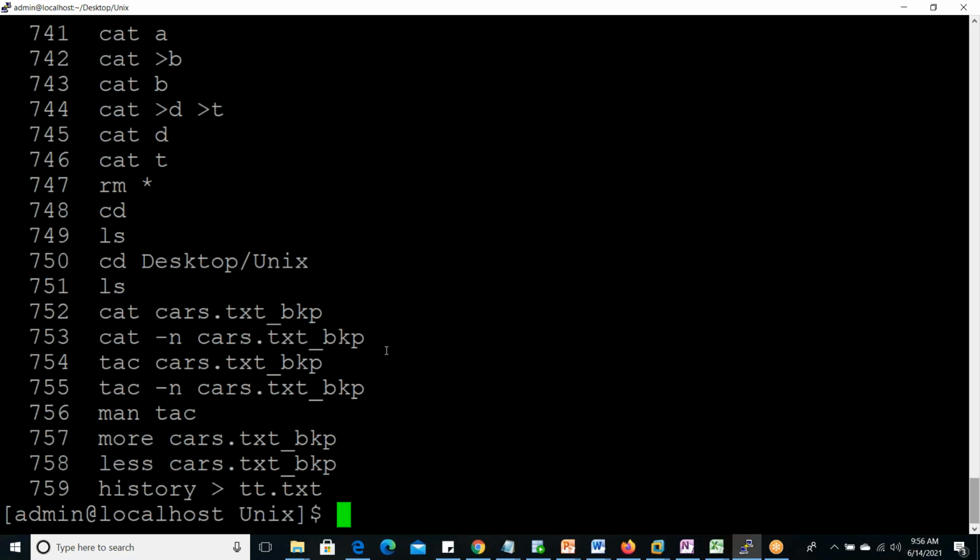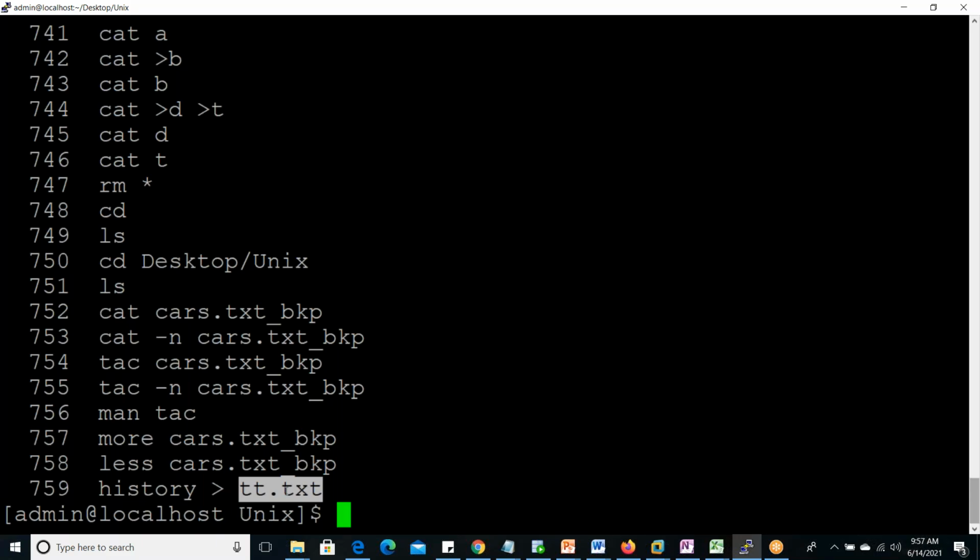So starting to ending, we are able to see in this file, which contains 759 lines. This file tt.txt, line number 1 to line number 759. So this is a big file, exactly 759 lines. Around 200 lines are displayed in the cat command. After that, it is not displaying in the cat command. So that is the demerit.